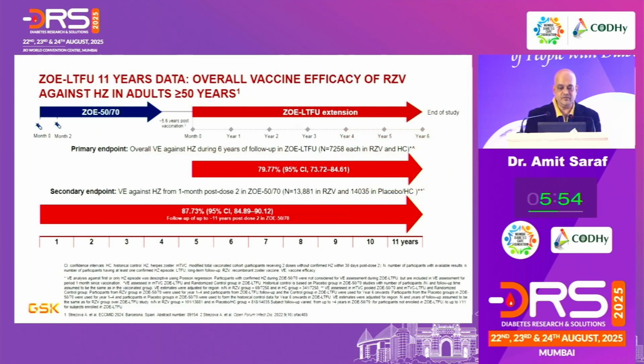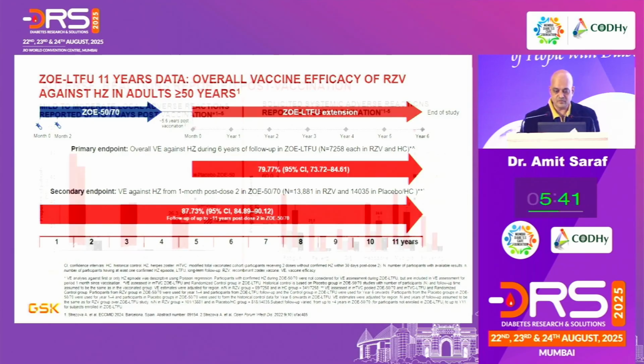The Zoe 11-year data, overall vaccine efficacy was shown to last quite a bit. 11 years is a long period of follow-up. If you see the confidence intervals, it was very much statistically significant over the period of time.